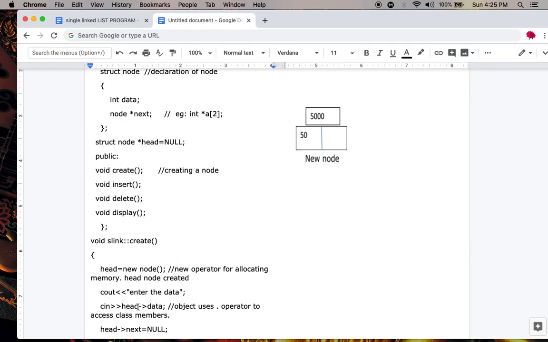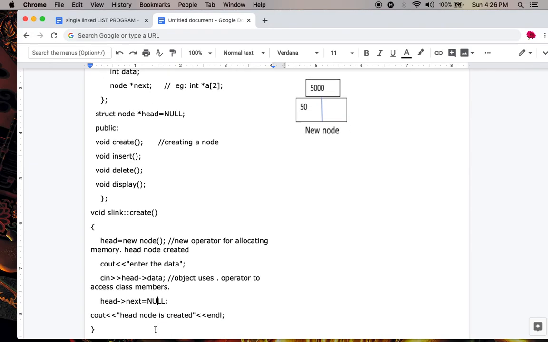The pointer variable uses the arrow operator to access class members. Here the data field is a class member. In order to access the class member, the pointer variable uses the arrow operator. Okay, is it clear to you?